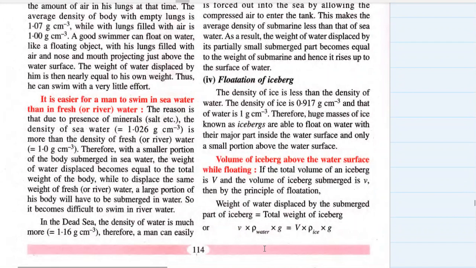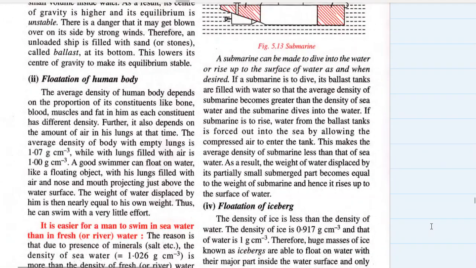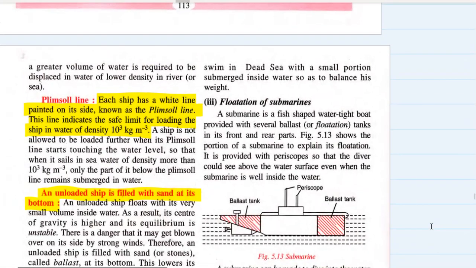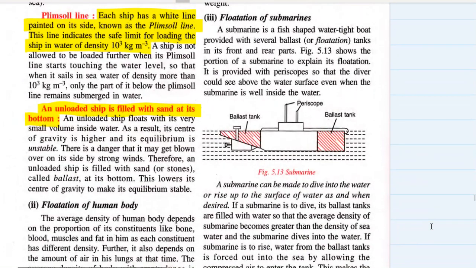In the Dead Sea, there are no fishes or anything. That's why it's known as the Dead Sea. Its density is nearly 1.16 gram per centimeter cube. So much salt is dissolved in it. So a man can easily float or swim in the Dead Sea with a small portion of his body submerged inside the water so as to balance his weight.